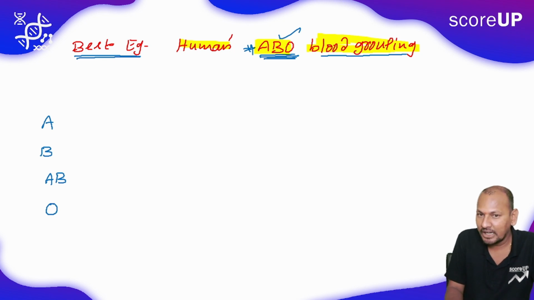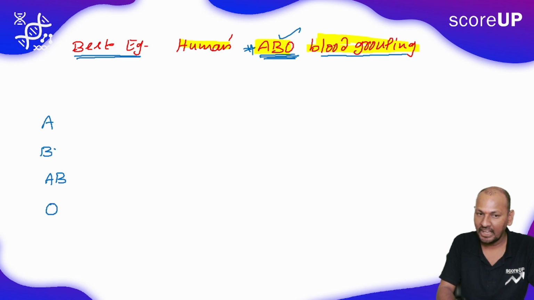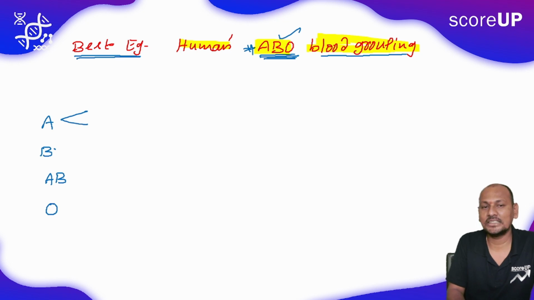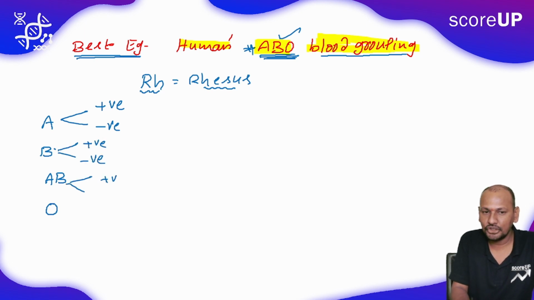ABO type of blood grouping means we will have four types, that is A, B, AB and O. But according to the RH factor, the rhesus monkey is the source of this. We have different blood groups: A positive, A negative, B positive, B negative, AB positive, AB negative, finally O positive and O negative.